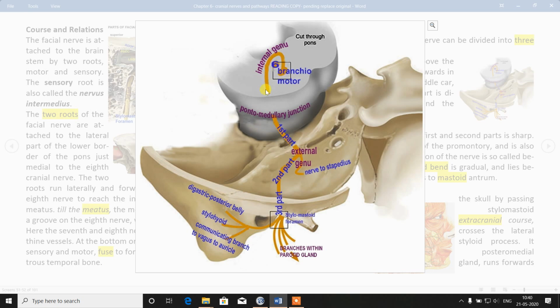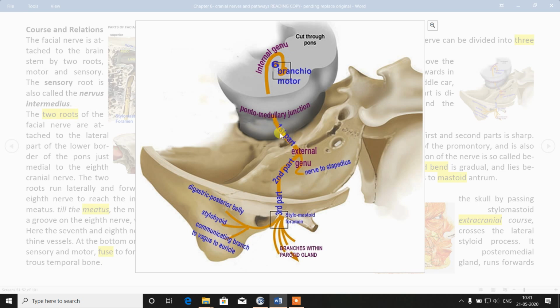And this motor nucleus, when the facial nerve comes out through the pontomedullary junction, we are dividing and discussing in 3 parts: first part, second part and third part. So the first part, from the junction to this opening, that is the internal auditory meatus, is transmitting the 7th and 8th cranial nerves.